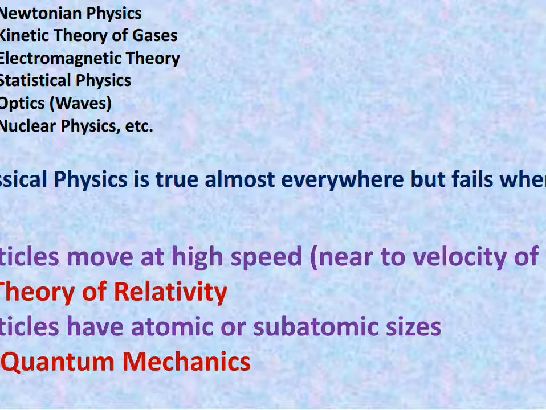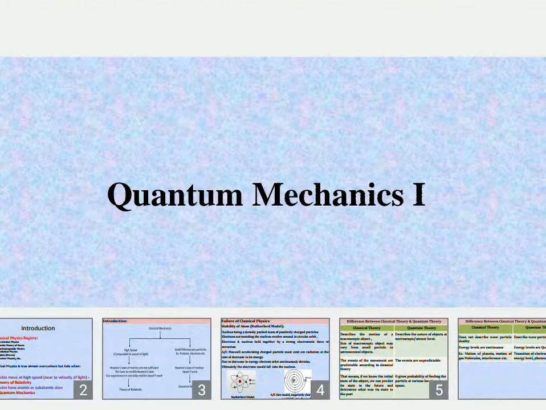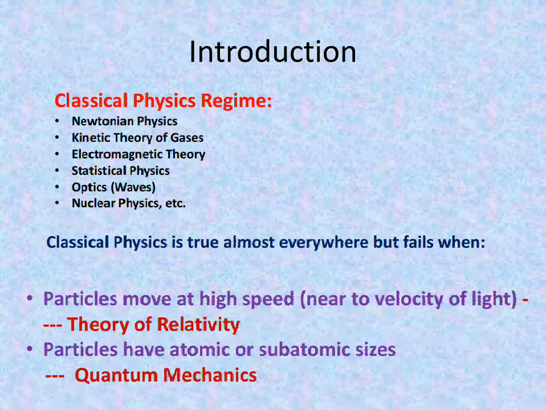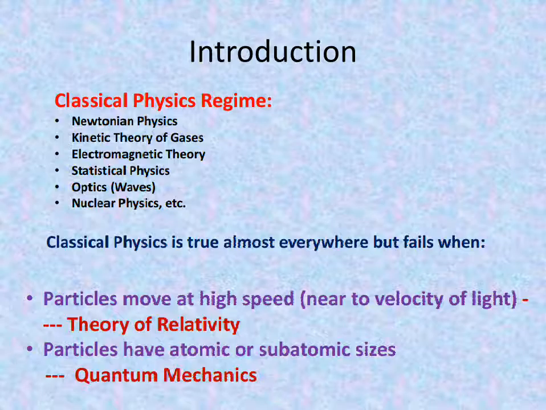Whenever there is such a case, we have to use another type of physics, and that is called quantum physics. So whenever particles have the dimensions of atoms or molecules, we have to use another type of physics, and that physics is nothing but quantum mechanics.